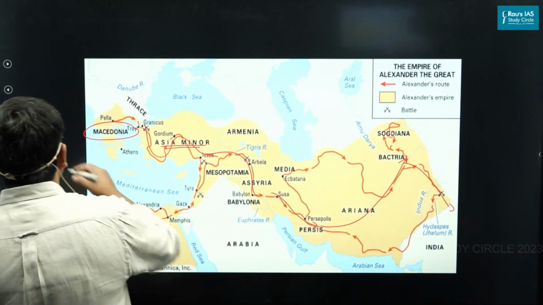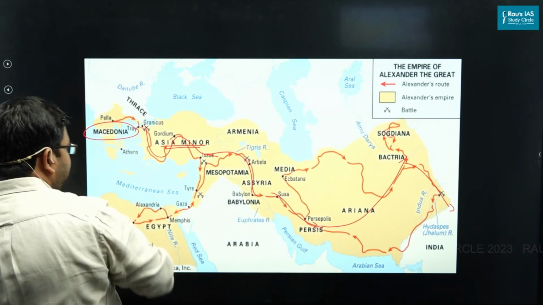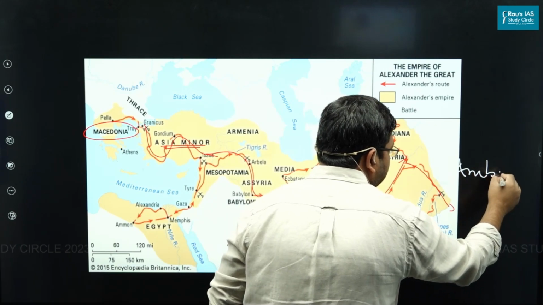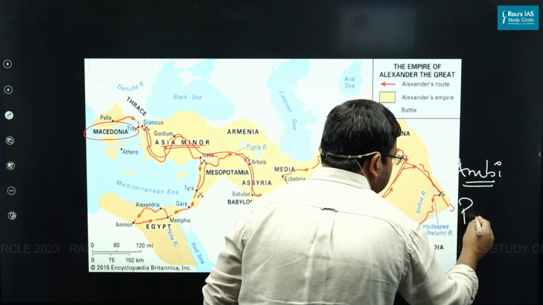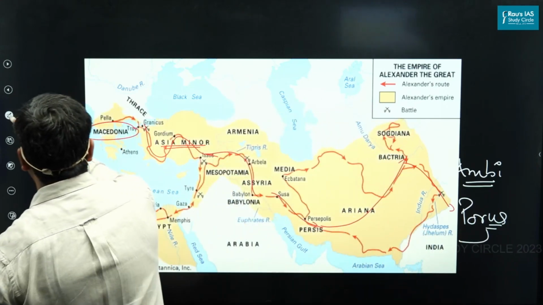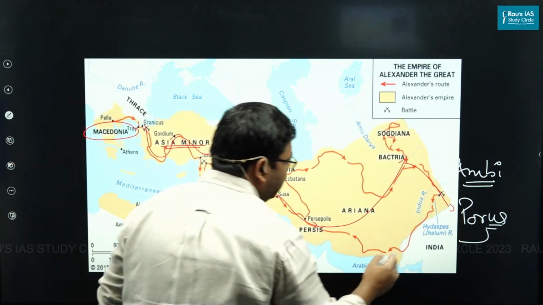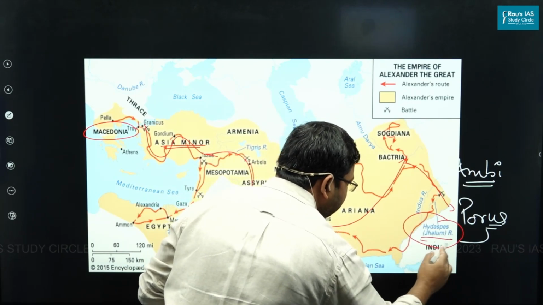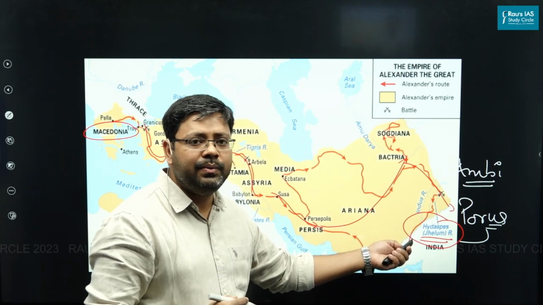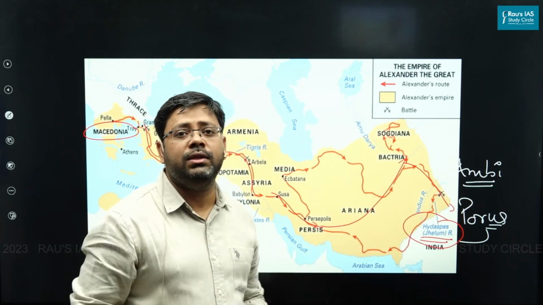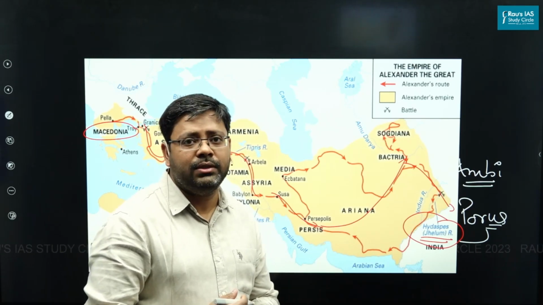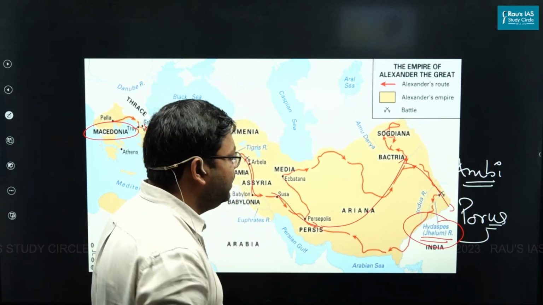Now Alexander was successful in defeating rulers like Ambi very easily, but Porus gave a tough fight to Alexander in the famous battle on the banks of the Jhelum river, and this is something that is called the Battle of Hydaspes. So much impressed was Alexander with the bravery of Porus that he returned the kingdom of Porus. That is the description we get.